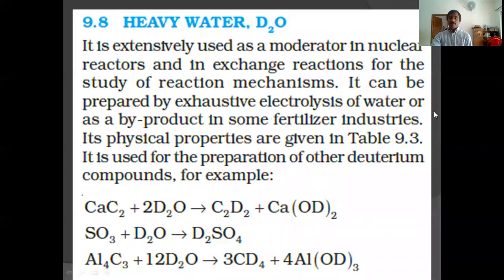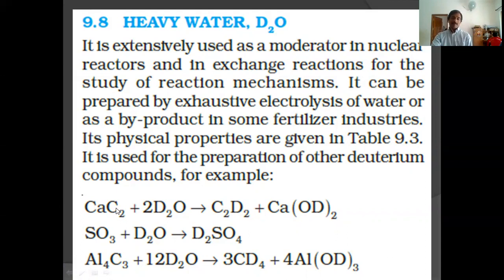Now, D2O, heavy water. How can you prepare D2O? By extensive electrolysis of water. When you electrolyze water, first you will get hydrogen, but towards the end, at the time of finishing, when the complete water is electrolyzed, finally you will get a small percentage of D2O. And this D2O will undergo all the reactions of H2O, so we can prepare different compounds of deuterium from this D2O.